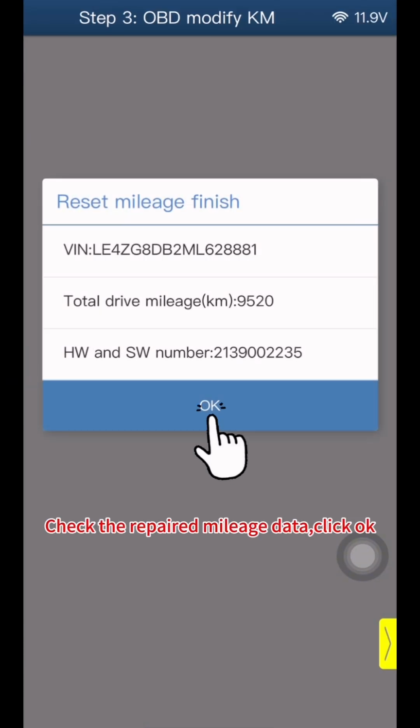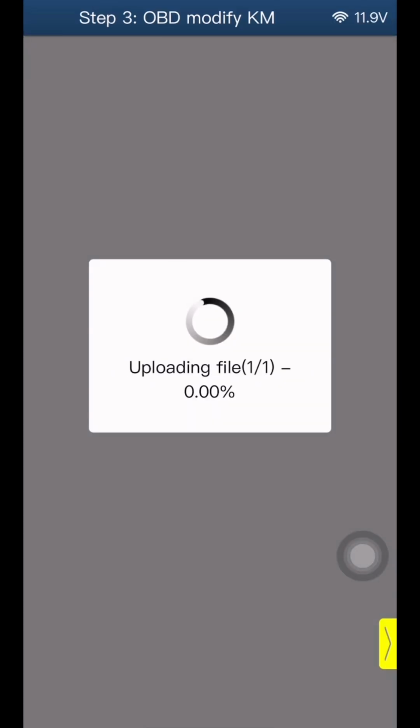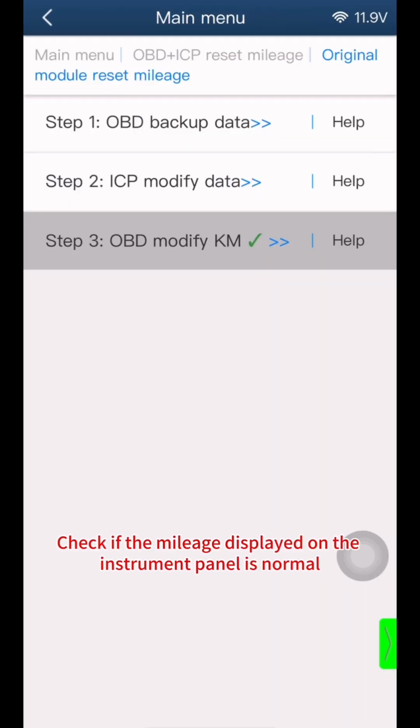Check the repaired mileage data. Click OK. Click OK. Check if the mileage displayed on the instrument panel is normal.